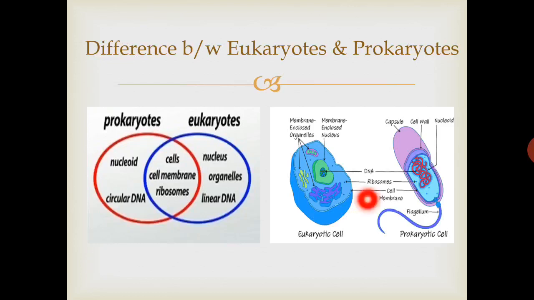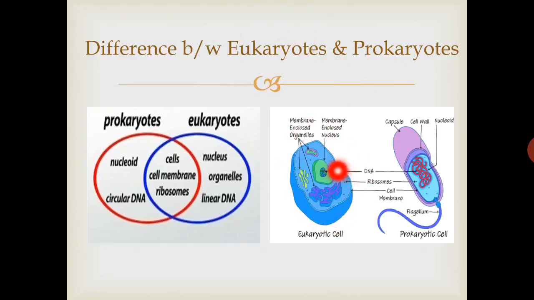The last topic of this chapter is the difference between eukaryotes and prokaryotes. As we have already studied, eukaryotes are complex and advanced organisms, and prokaryotes are simple organisms. Prokaryotes means before nucleus, they do not have a proper nucleus, whereas eukaryotes have a prominent nucleus, as you can see in this diagram. Here is a eukaryotic cell, that is an animal cell.